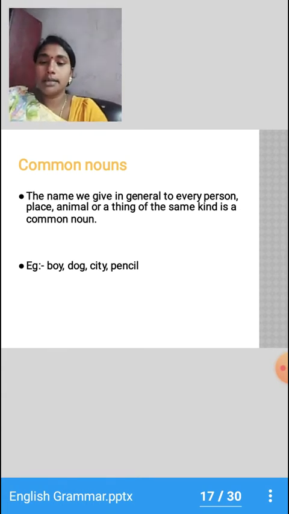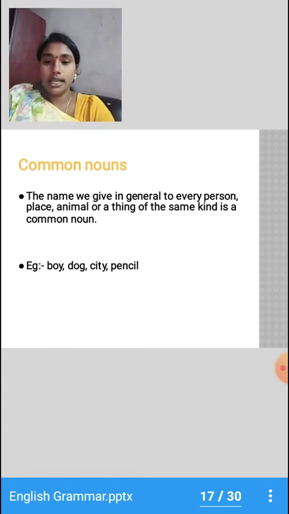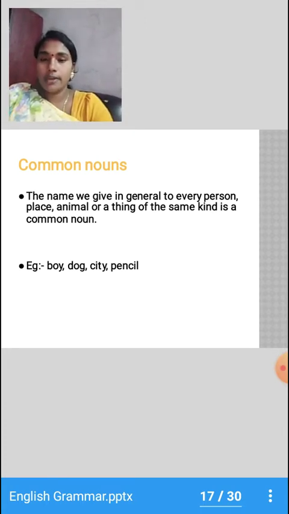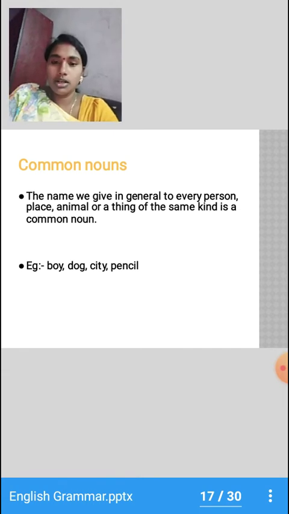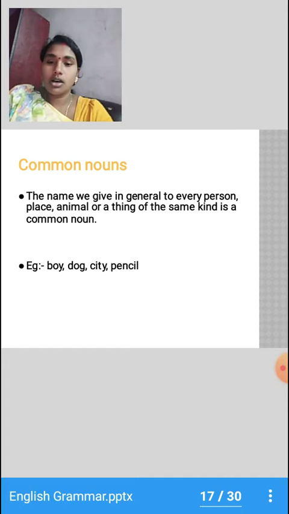Let me repeat. The name we give in general to every person, place, animal or thing of the same kind is called a common noun.